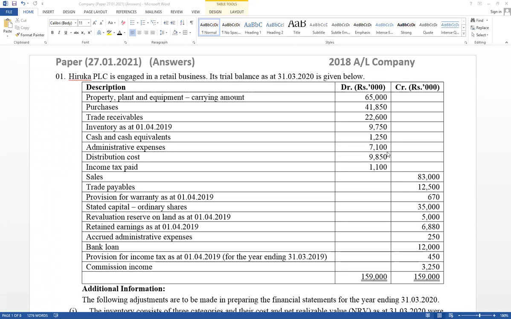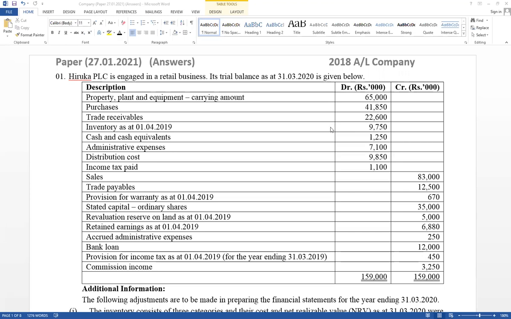And LKAS 7, cash flow statement, separate lesson available. LKAS 8, accounting policies, changes in accounting estimates as well as errors. And LKAS 10, events after the reporting period. And LKAS 16, property, plant and equipment, as well as LKAS 37, provisions, contingent liabilities and contingent assets.